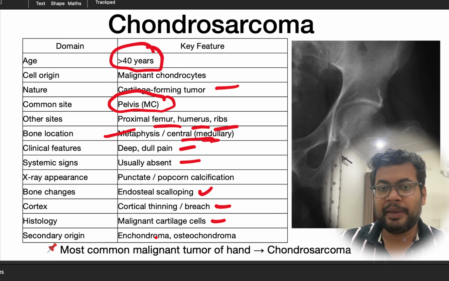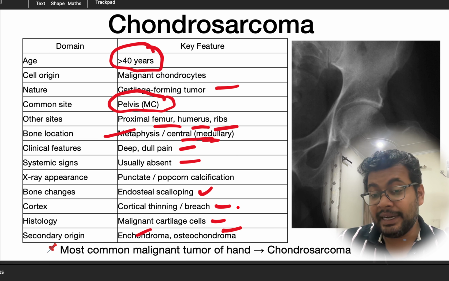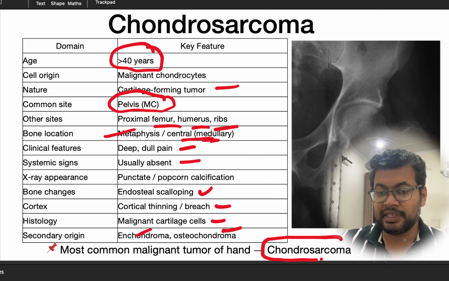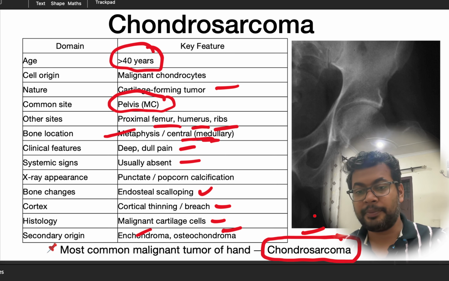It can be a primary or secondary chondrosarcoma. Secondary will usually have an origin from either enchondroma or osteochondroma. They convert to chondrosarcoma. So the most common malignant tumor of the hand is chondrosarcoma. So we should think about it. They are asking malignant tumor, not benign tumor. The most common benign tumor of the hand is enchondroma, but they are asking malignant, so malignant is chondrosarcoma.